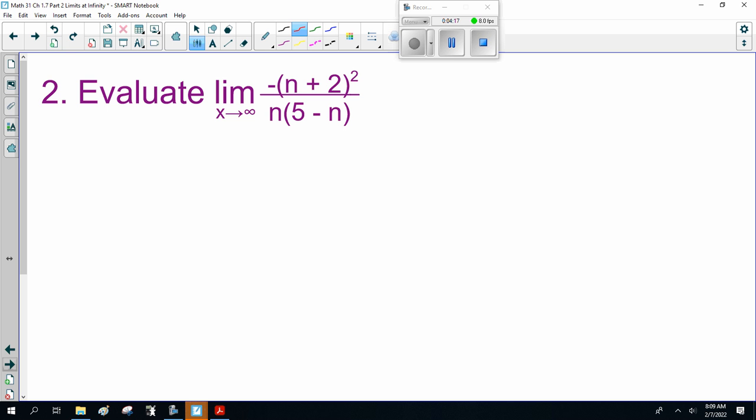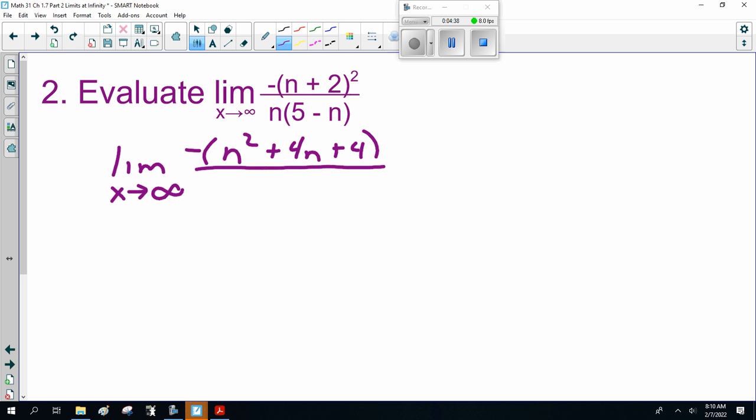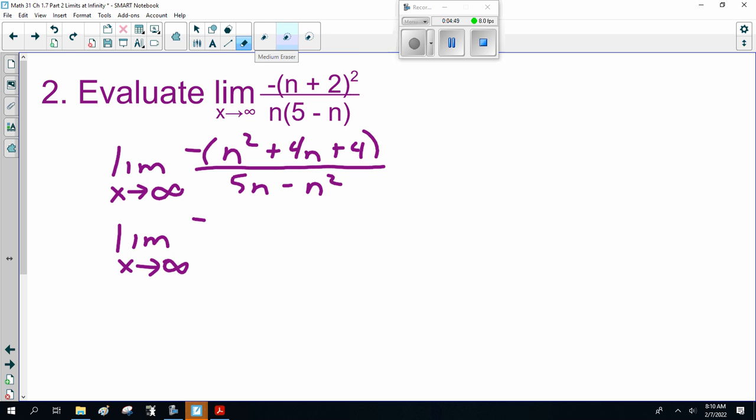Now, something like this, a typical calculus question, what do you do? Well, you're going, holy crap, you have to multiply it out, which sucks. The limit as n goes to infinity of negative n squared plus 4n plus 4 over 5n minus n squared.